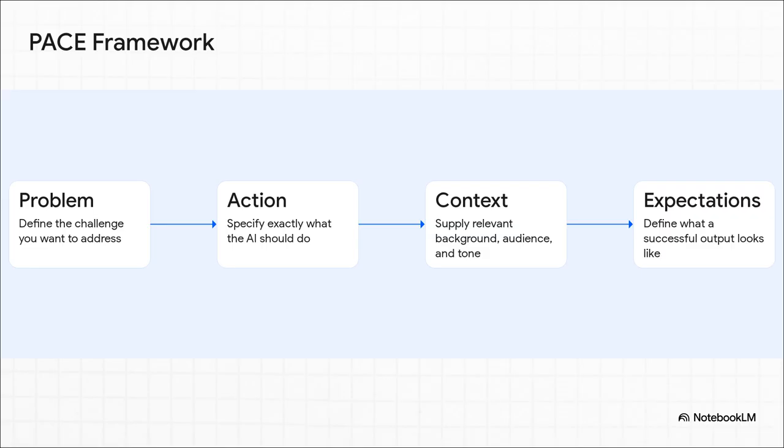Think about the difference between a bad prompt and a PACE-engineered prompt. A bad prompt is just typing, "Write an email to my boss." The AI has no idea what you actually need. But using PACE, you'd say, "I need to request a deadline extension." Okay, that's the problem. "Draft an email." That's the action. "My manager is strict and the delay is due to a vendor issue." Boom, there's your context. Keep it professional, apologetic, and under 100 words. Those are your expectations. By using this framework, you transform from a passive user hoping for the best into an empowered engineer of your AI tools.